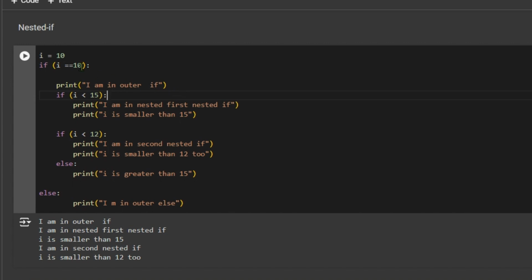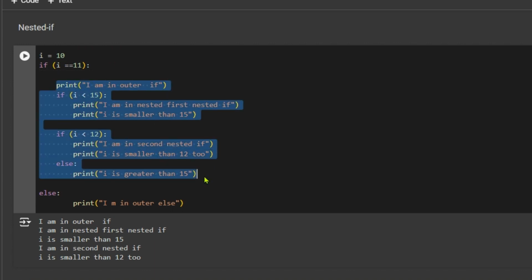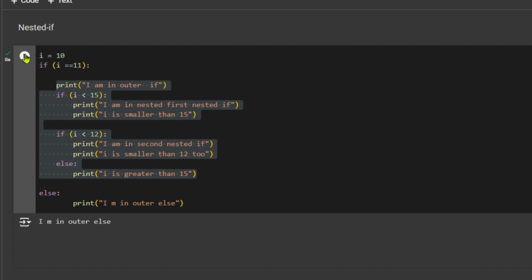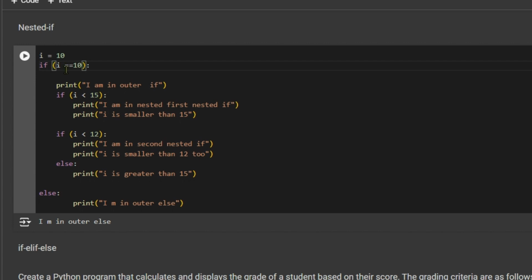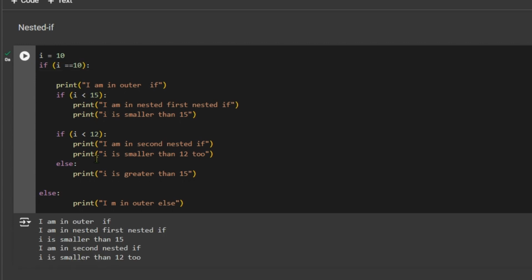If the condition had been false here in the first place, if I had written 11 here, then right here the condition would be false and it would not have gone to all these statements inside the outer if. It would have straight away executed the outer else. See, just because the condition is true here, it goes inside and checks the rest of the ifs.